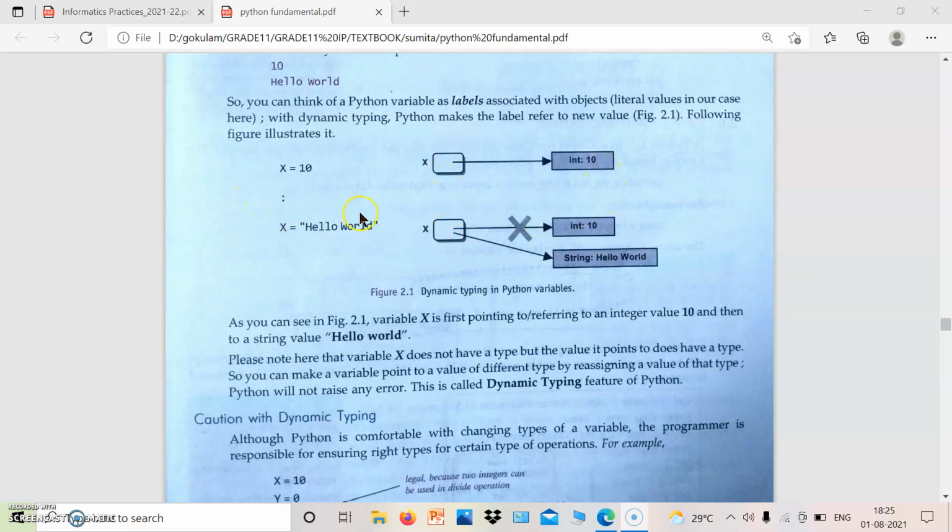Then when we execute x = hello world, this assignment is cancelled and the same label x is assigned to hello world. 10 will still be there because it is stored in a different memory location. In other programming languages this 10 is replaced, but in Python it is not. That is, Python is not acting as a storage container.